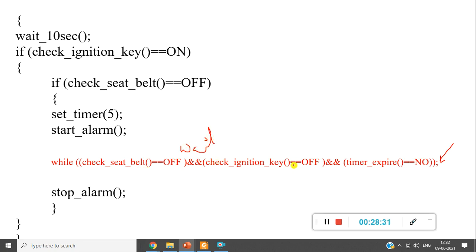So if any one of these goes wrong, then I go for the stop alarm process. That is, while seat belt is off, and while ignition key is on, and when time is not expired, then it will be in a wait state. Once the seat belt is on, key is off, or timer expires, then stop the alarm. That's it. A very simple and straightforward pseudo code here.